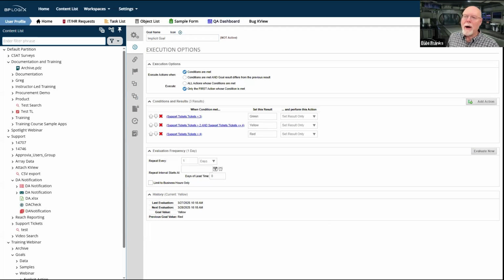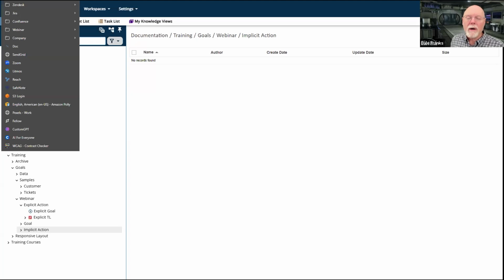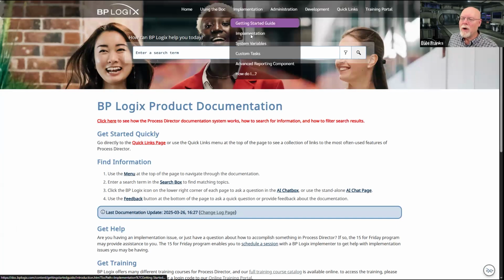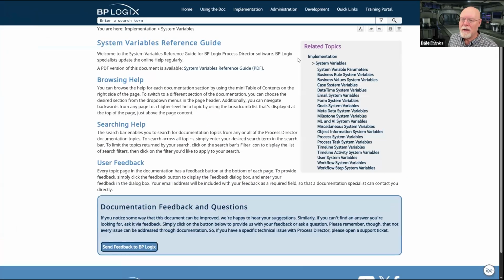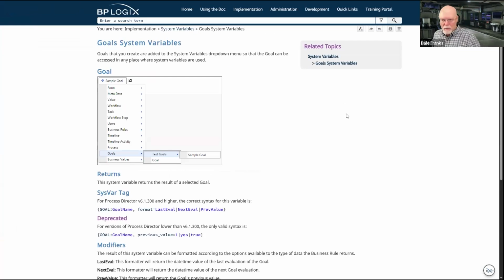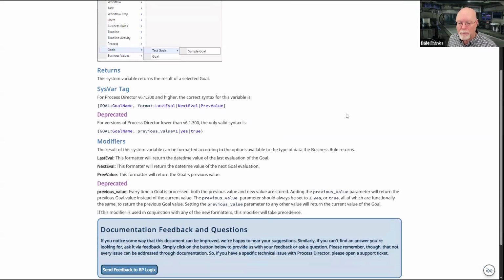Final note about goals is that we've made some improvements in 6.1.300 to the system variables for goals, not gold, goals. So let's go to the doc, and we are going to go into the system variables guide under implementation and the goal system variable. Prior to 6.1.300, you could only return one thing from a goal via system variable, and that was the value of the goal. We have changed the syntax of the goal system variable.